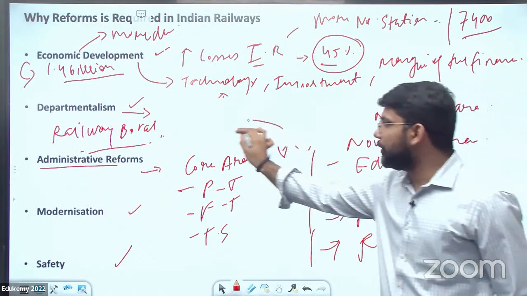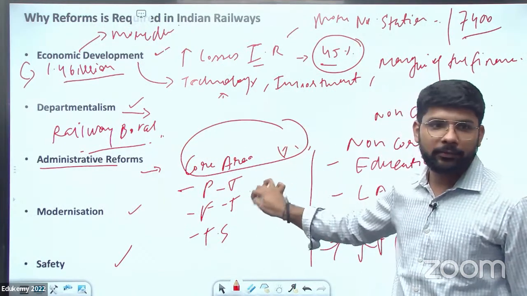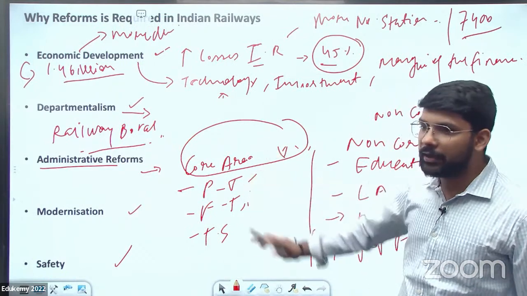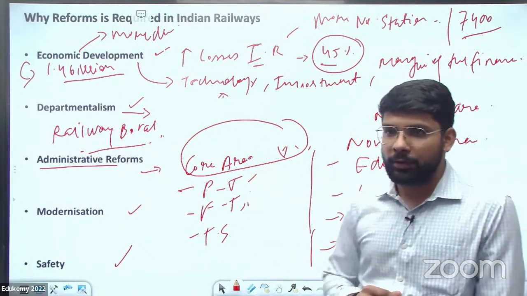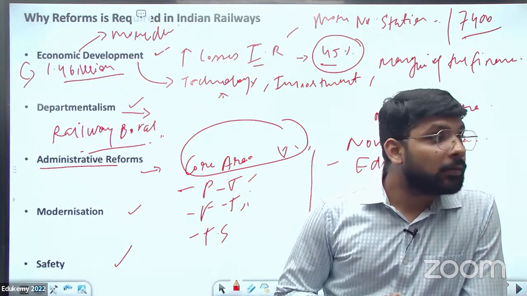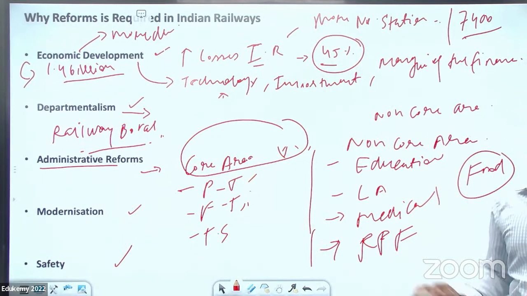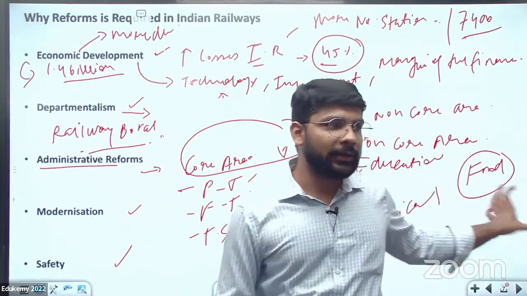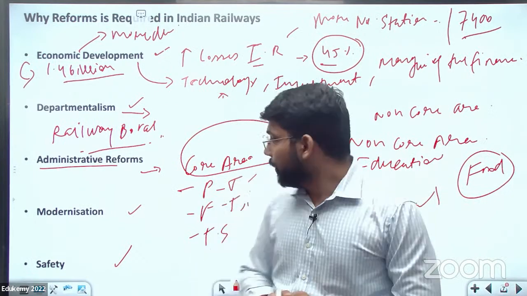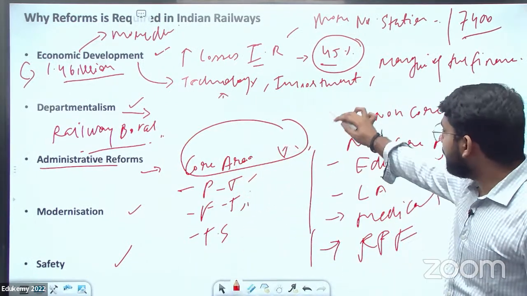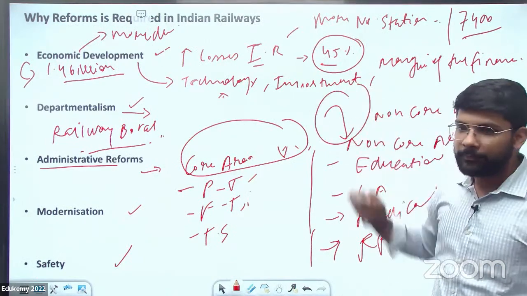Maintenance comes under the core area because they are operating private trains, freight trains and the ticketing system. So maintenance will come under the core area of the railway board. That comes under the non-core area. That's why the IRCTC was developed. There was an issue related to food, so the IRCTC came. Now the railway is focusing on both these areas, but the non-core area can be controlled by some other agency.